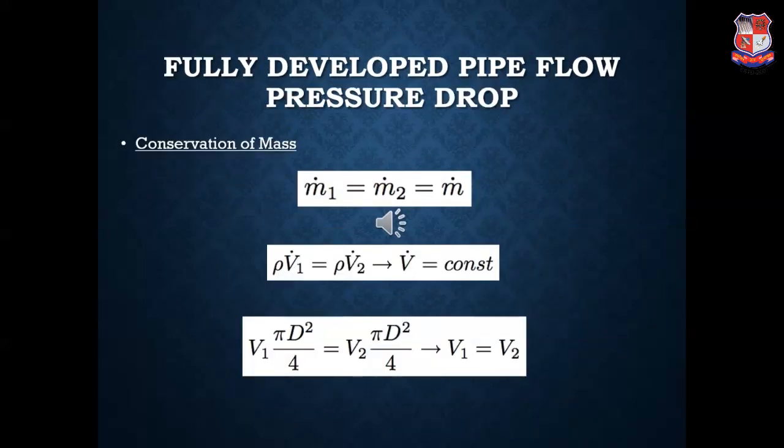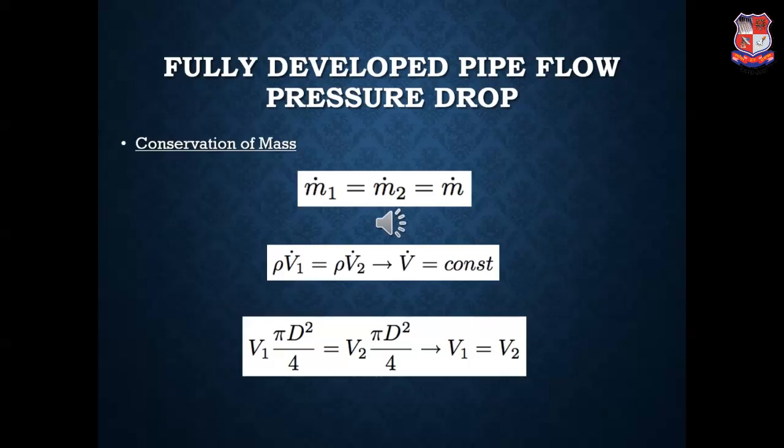After studying the shear stress at the wall, now we will go through the pressure drop in the fully developed pipe flow. Here we will consider the law of conservation of mass, where m1 is mass 1, m2 is mass 2, and m is the total mass of the flow.